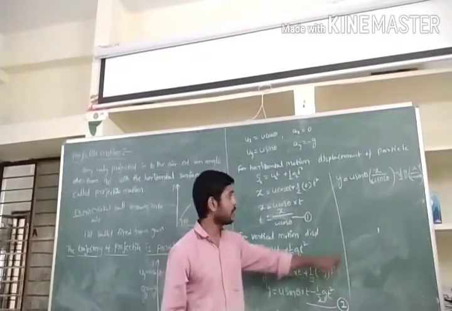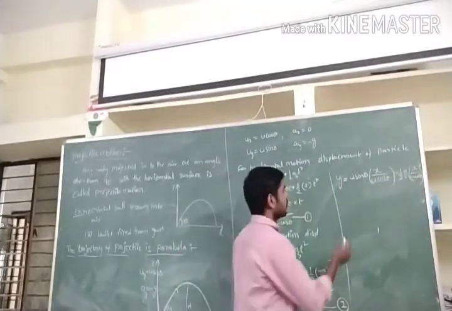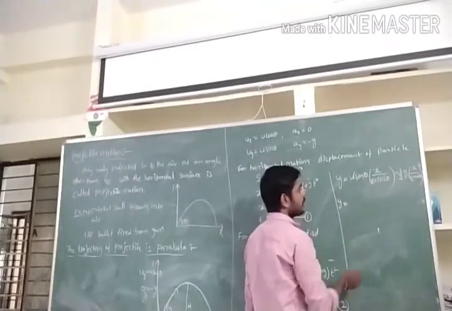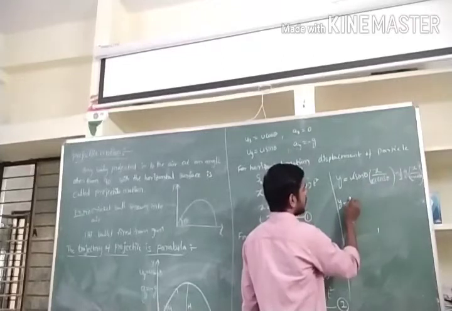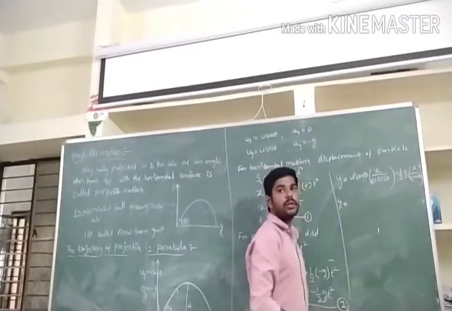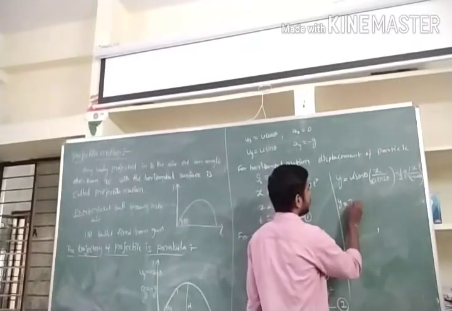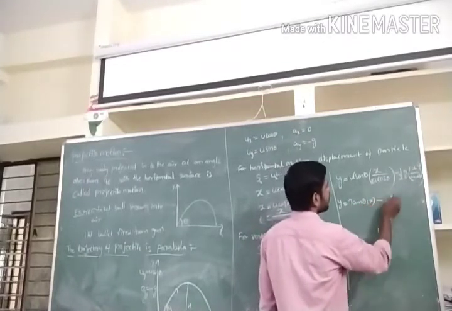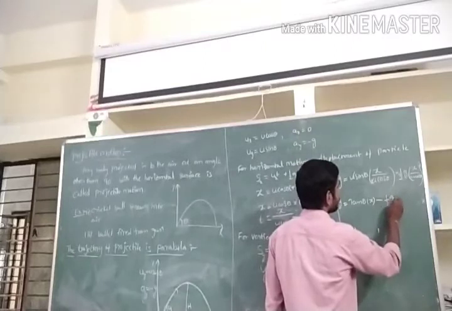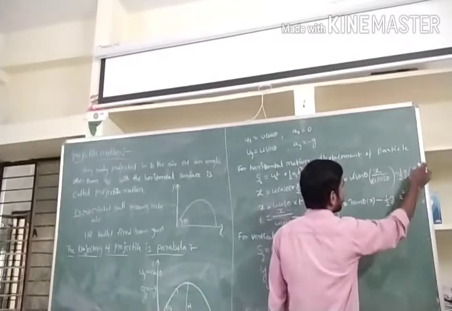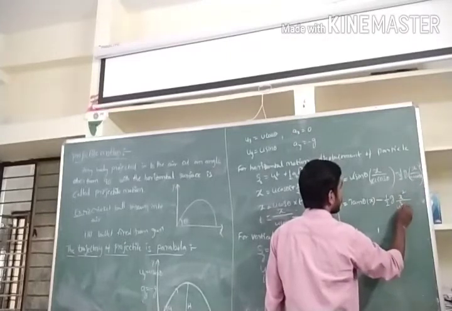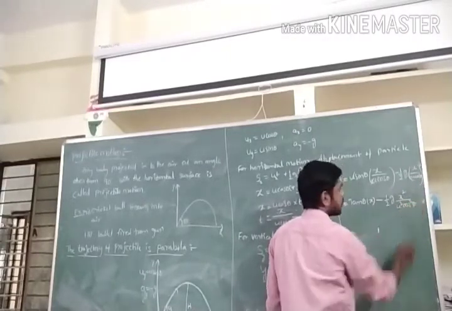Simplify this equation: u gets cancelled, and sin theta by cos theta is tan theta. So y is equal to tan theta into x minus 1 by 2 g x square by u square cos square theta.